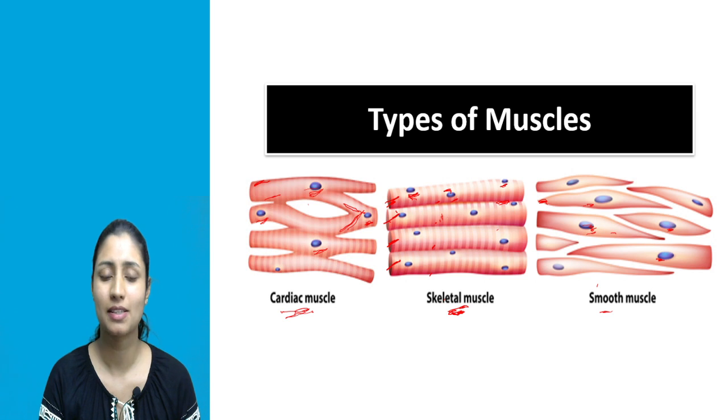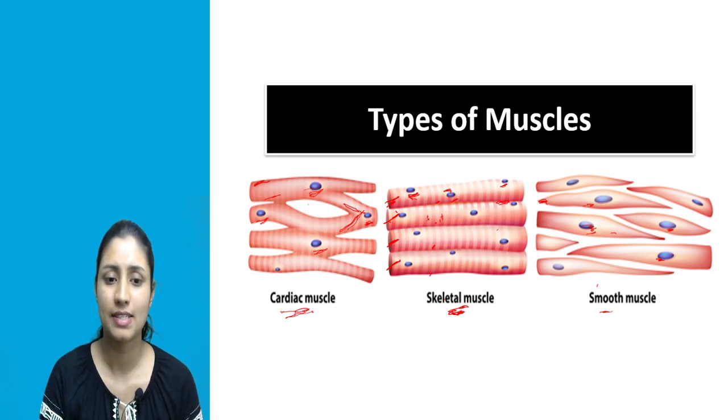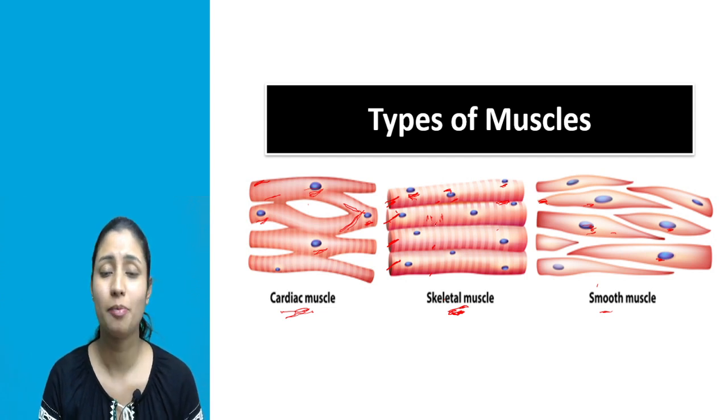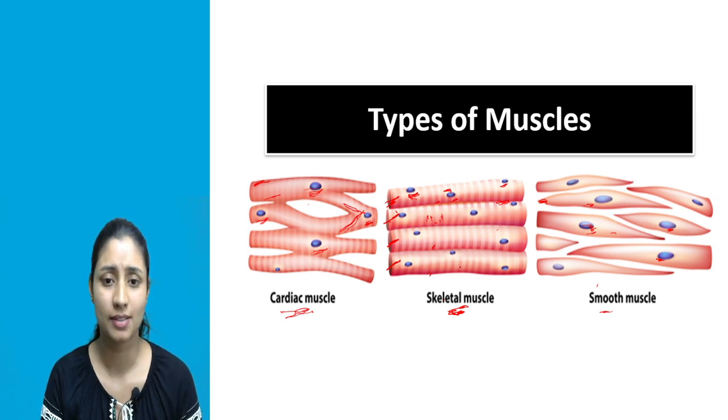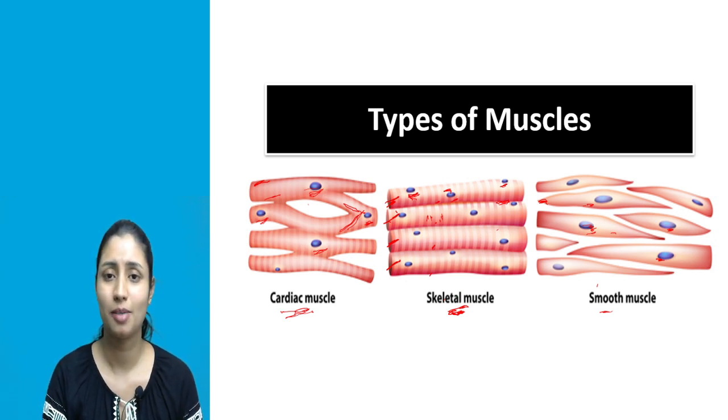Now on the skeletal muscle, these bands are present. Like this one is the dark, this is the light. Here the dark band is known as A band and the light band is known as I band. And then we've seen the location. Location is they are attached to our skeleton, or I will say they are attached to our bones. Then its function. The function of skeletal muscle is they control or regulate voluntary actions, means the action which you can perform according to your will. So that was our skeletal muscle.